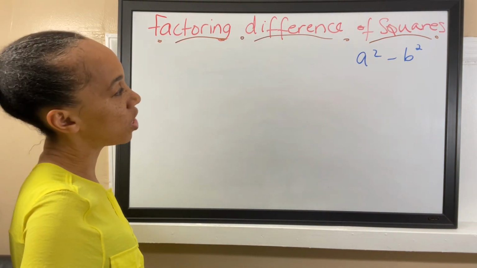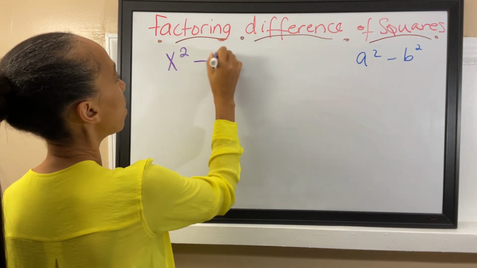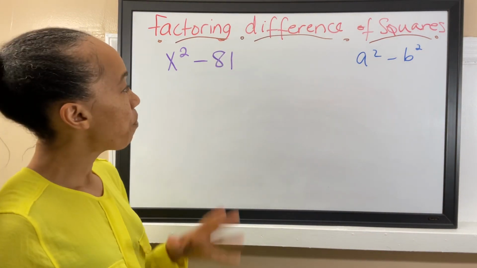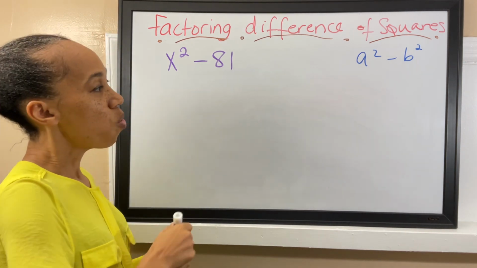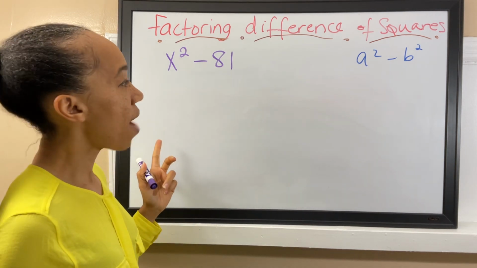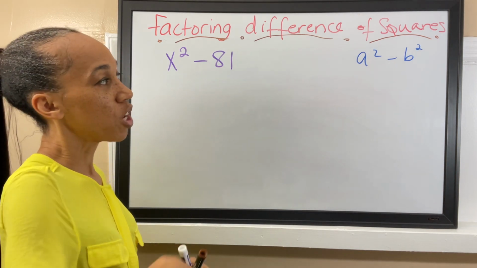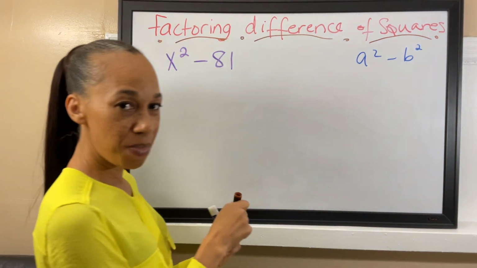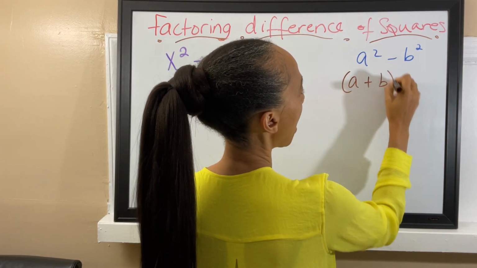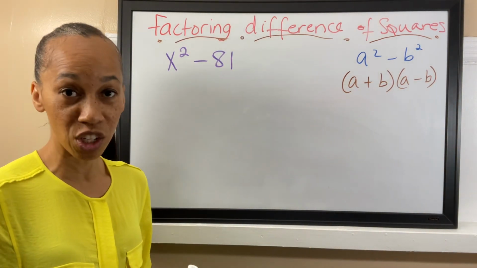So let's get right into this, and let's start out with an example. Say we have x squared minus 81. 81 is a perfect square. So what we have to do first, we are going to find the square root of each of these terms, right? And then we can go ahead and factor out the problem. So from this form a squared minus b squared, our end result is going to be a plus b and a minus b. All right, that's the form that our answer is going to be in.